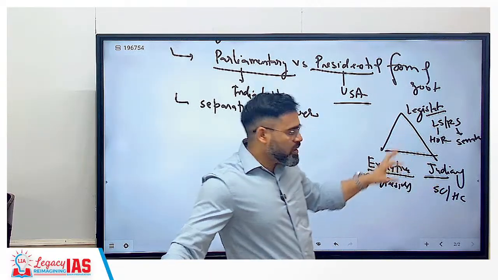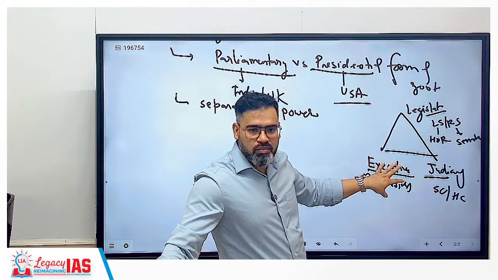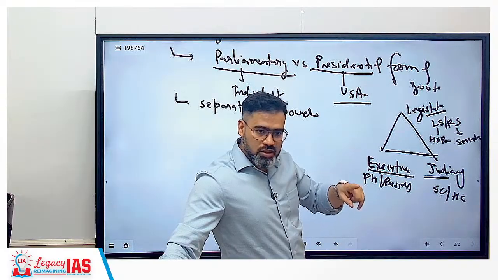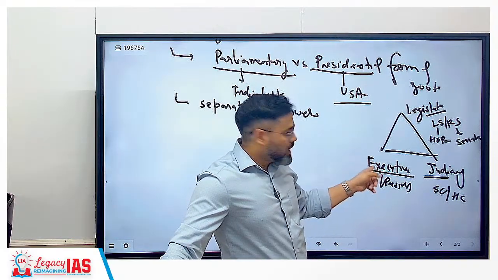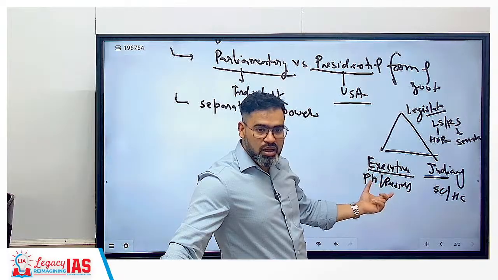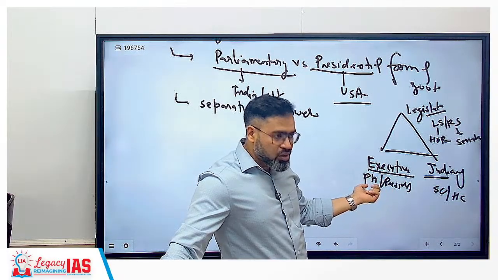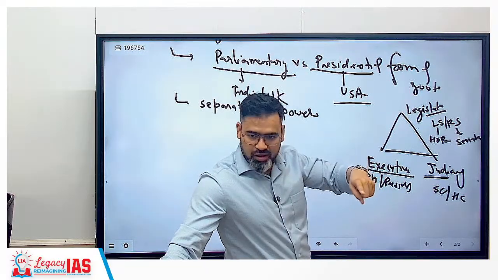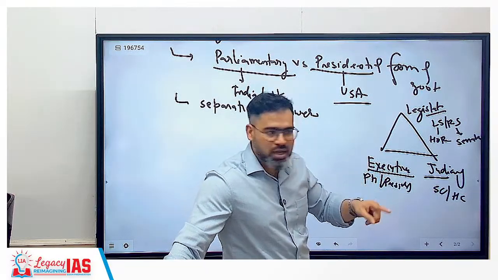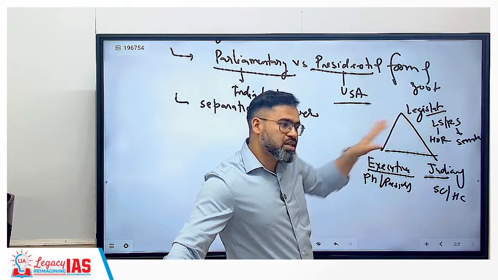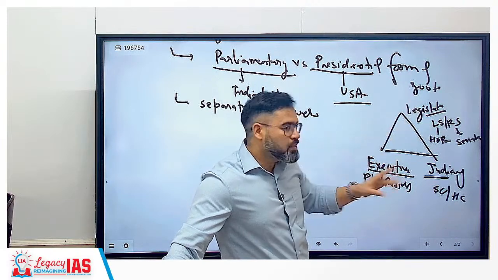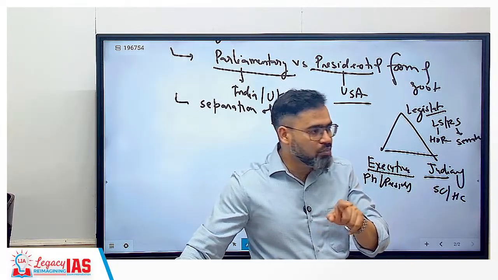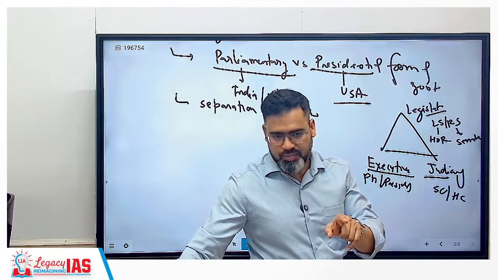That means you can be a member of only one organ, not all organs. But in India, the Prime Minister is a member of which organ? Executive, legislature, or judiciary? Prime Minister, executive, but the Indian Prime Minister is also a member of Lok Sabha, right? Modi ji is a member of Lok Sabha from Varanasi. That means he is a member of two organs, so there is no complete separation of power.